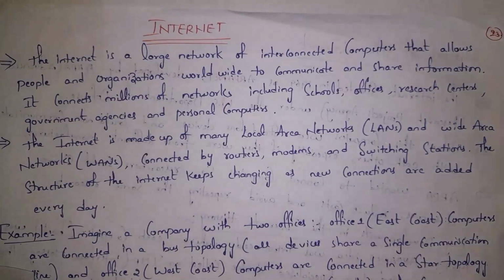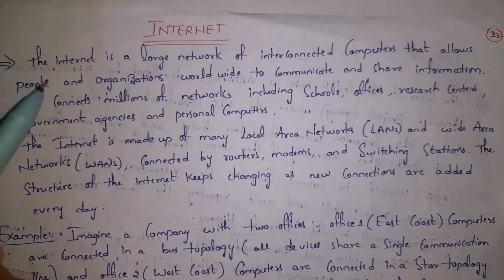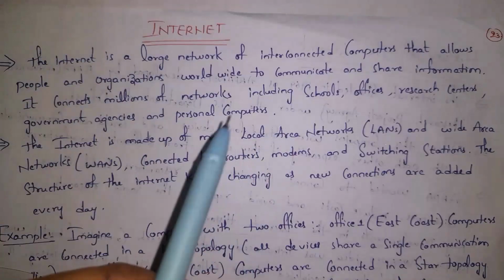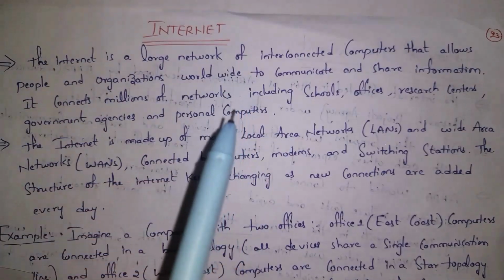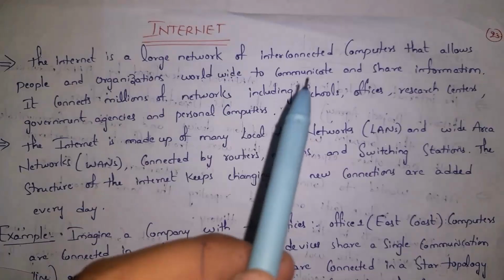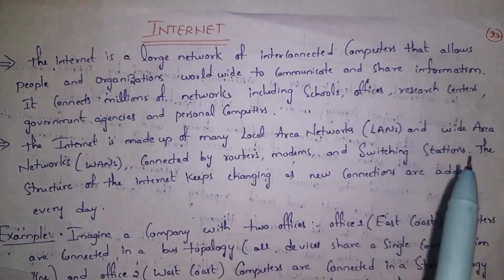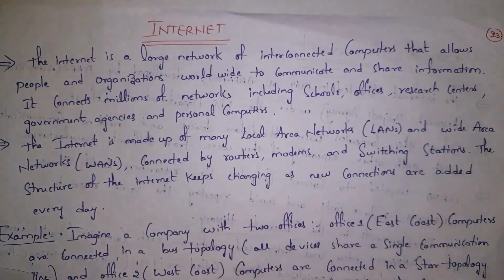For example, I'm in India. By using the internet, I can just open WhatsApp and send a message to my friend who is in the UK. So by using the internet, devices can communicate worldwide. Guys, the internet is one of the largest networks that allows people and organizations worldwide to communicate. They can make phone calls, video calls, etc. And they can also share information, like files, videos, movies, songs, etc.